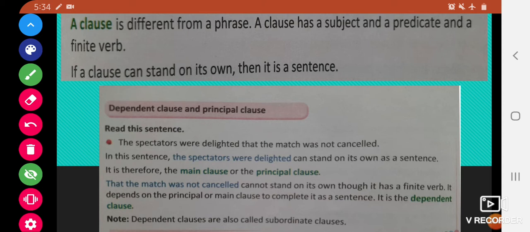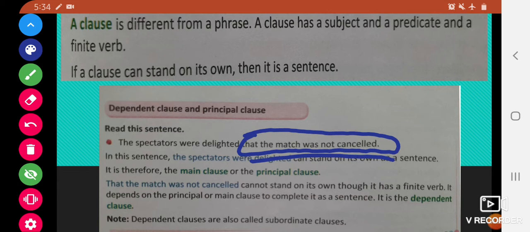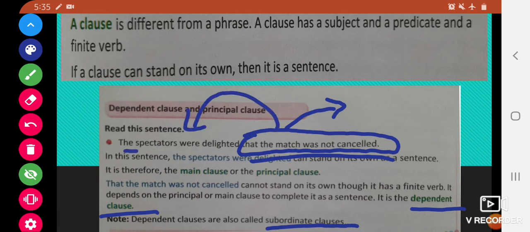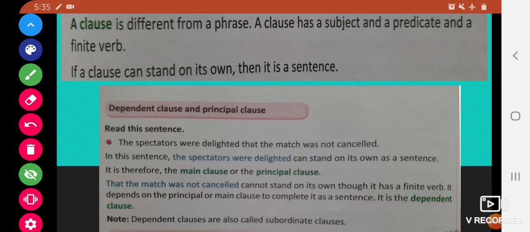Now the next part of the sentence, that the match was not cancelled. When we read this part, it does not make us understand the complete meaning of the sentence. So this part is called as dependent clause, or dependent clauses are also called as subordinate clause. A dependent clause has to take help of the main clause to give us complete sense. I hope you have understood. Let us move ahead.